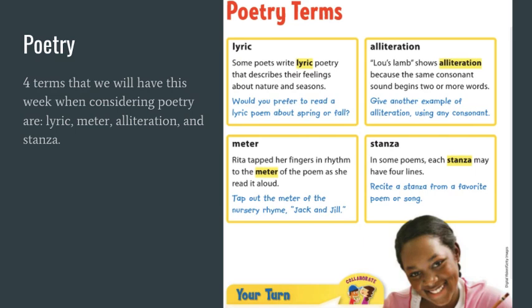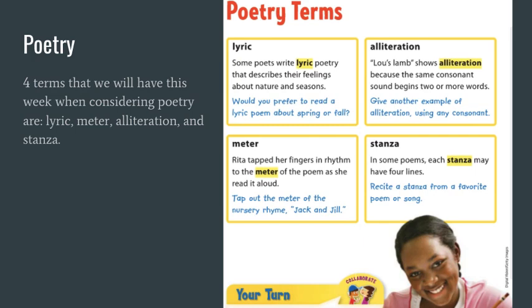The next one is meter, and meter is basically the pace of a poem. It usually has presence in poems that have rhythm and rhyme to them, so you'll hear it more in things like Dr. Seuss and that sort of thing.